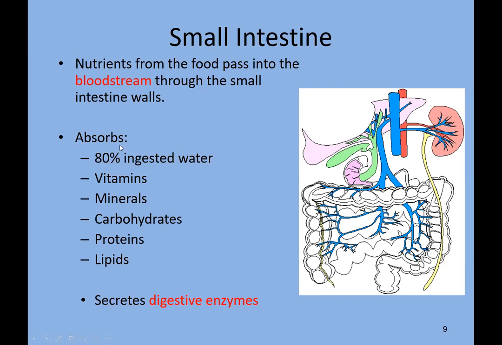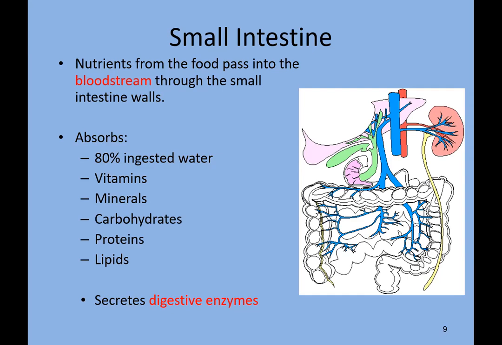Now, what does it absorb? It absorbs 80% of the water, vitamins, minerals, carbohydrates, proteins and lipids. These are the main materials that a body needs.